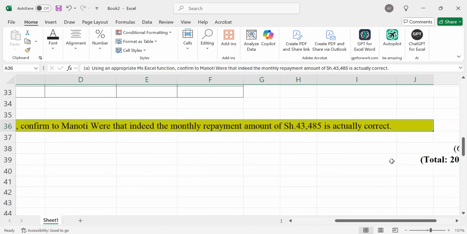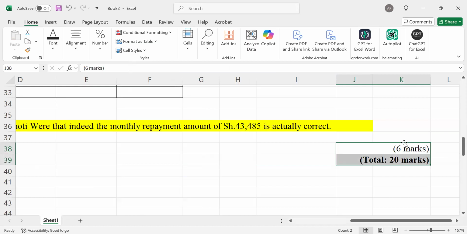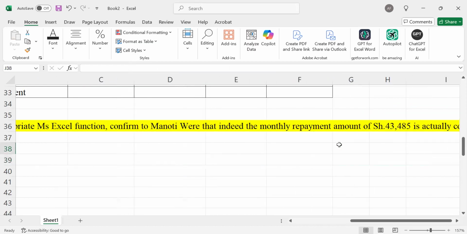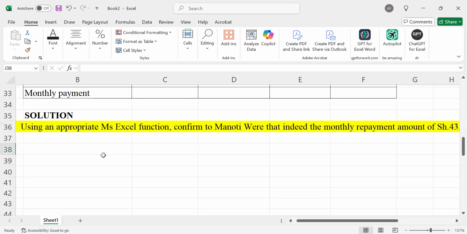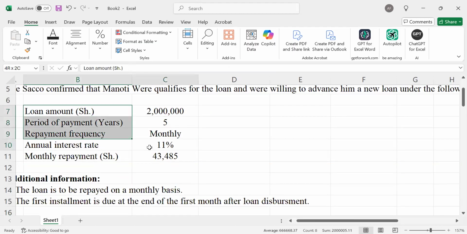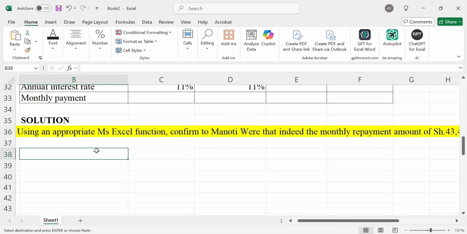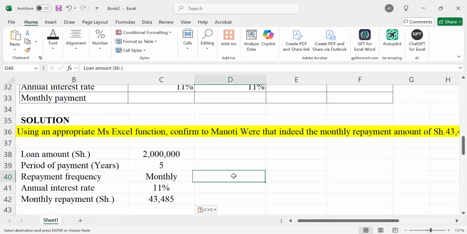So at this point, anytime you talk about the concept of loan amortization, my good students, the secret weapon is, do you know the PMT function? So to answer this, we are going to use the PMT function. So what do we need to do? We take a summary of the data given here. We have it at this point very confidently.